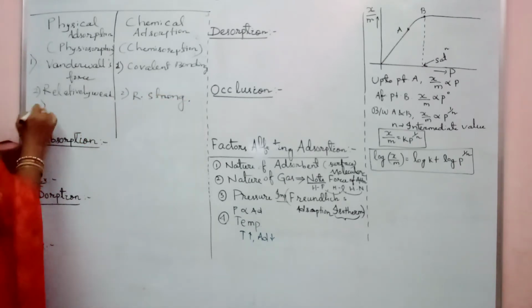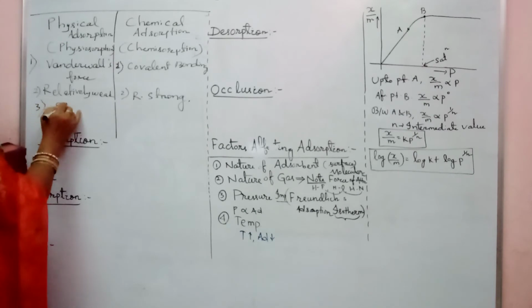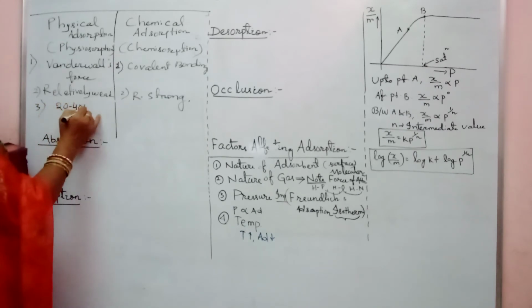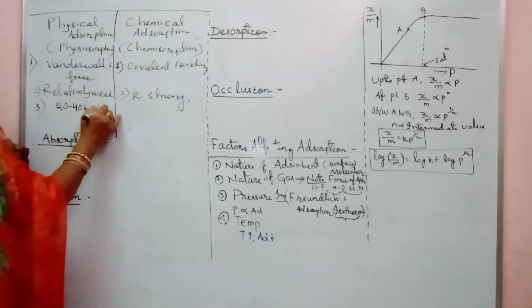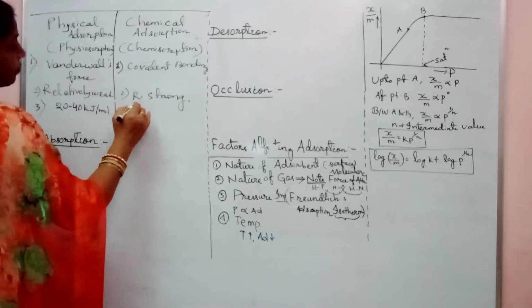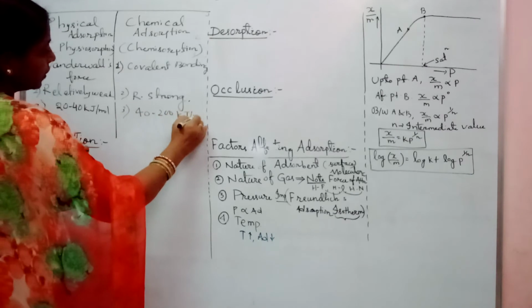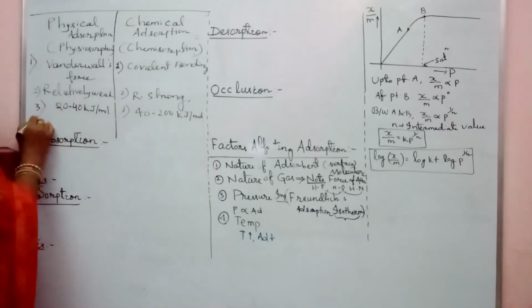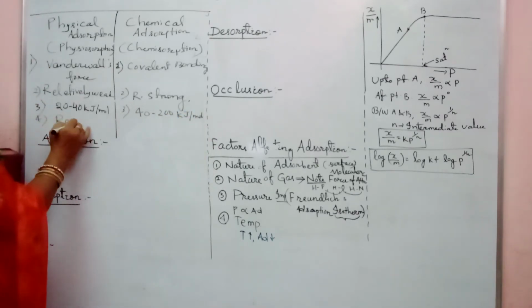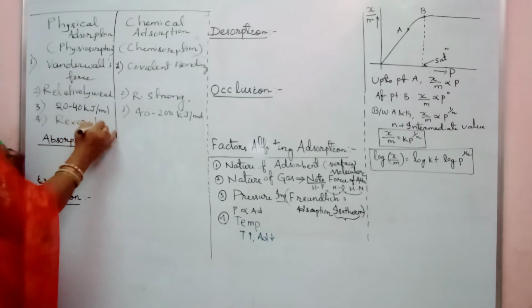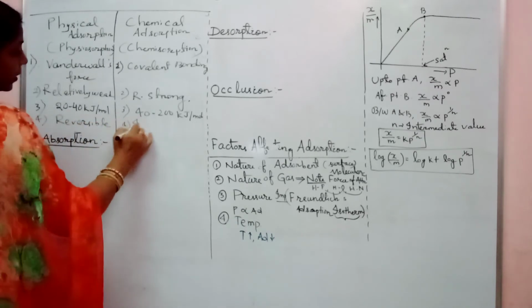Then here your enthalpy energy is 20 to 40 kilojoule per mole, whereas here the enthalpy is 40 to 200 kilojoule per mole. Then it is reversible, and it is irreversible.